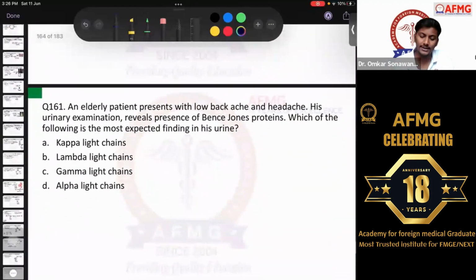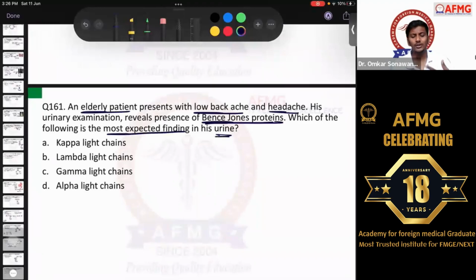Moving further, question number 161. An elderly patient presents with low backache and headache. His urinary examination reveals presence of Bence-Jones proteins. We know Bence-Jones proteins are nothing but abnormal light chains of antibodies which are present in the urine. So which of the following is the most expected finding in his urine? Here, an elderly patient with low backache along with Bence-Jones proteins in urine, the diagnosis is straight away multiple myeloma. That we now know. Which of the following is the most expected finding in urine?